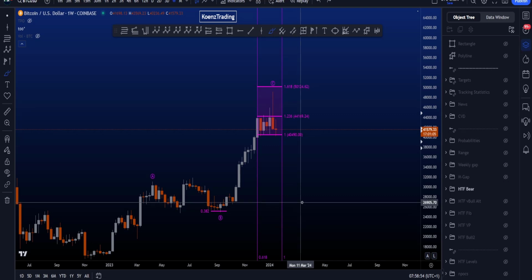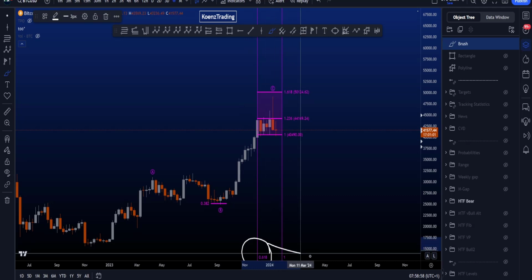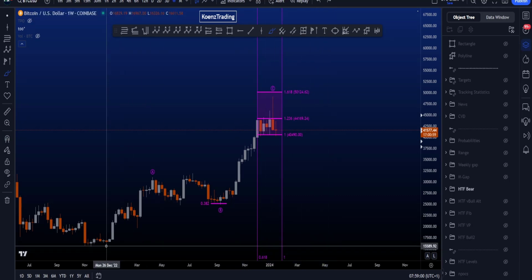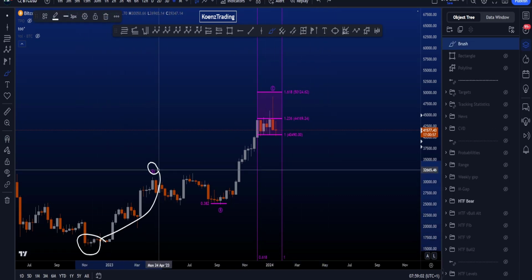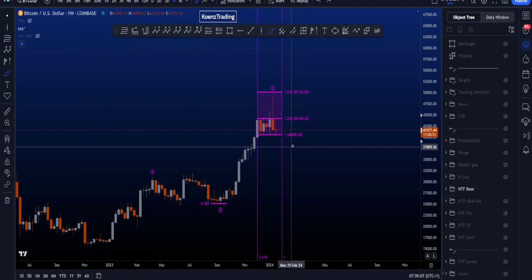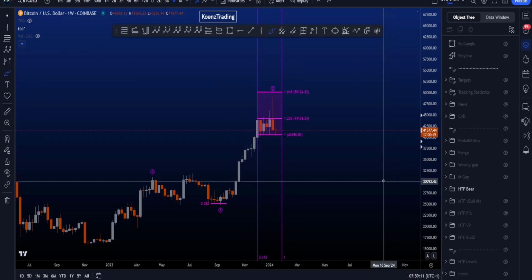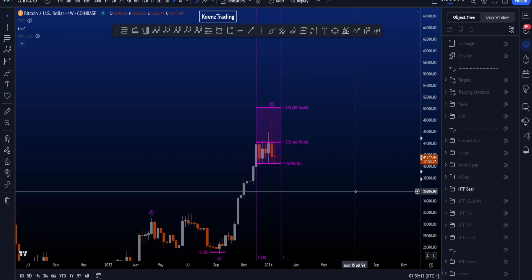Now, Fib time wise, the most common area for a wave C to end is between the 0.618 and the 1.618 Fib time, taken from the low to the high of A and put on the low of B to compare A with this wave C. And currently over here, the high has been made between the 0.618 and the 1 Fib time, very nice indeed.